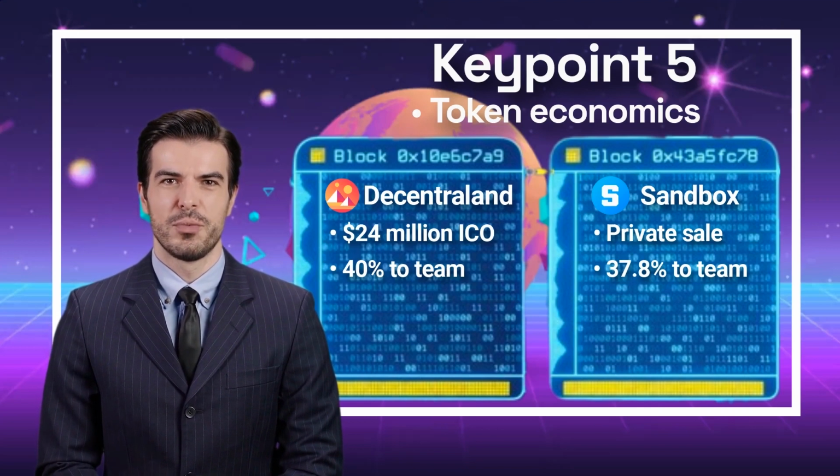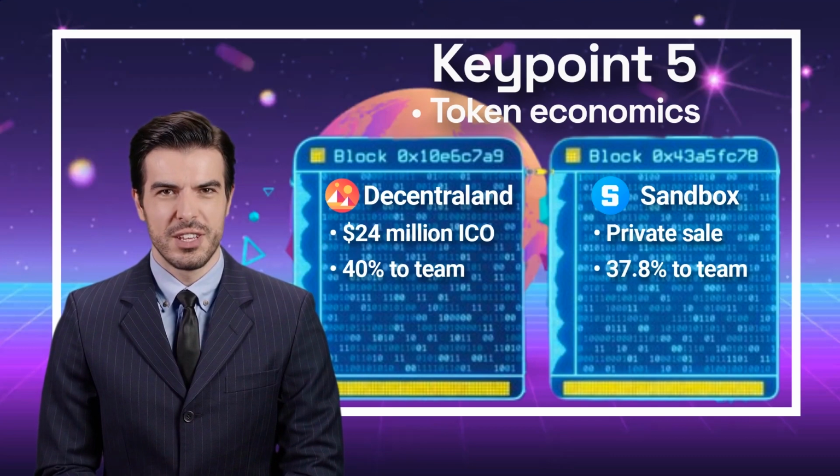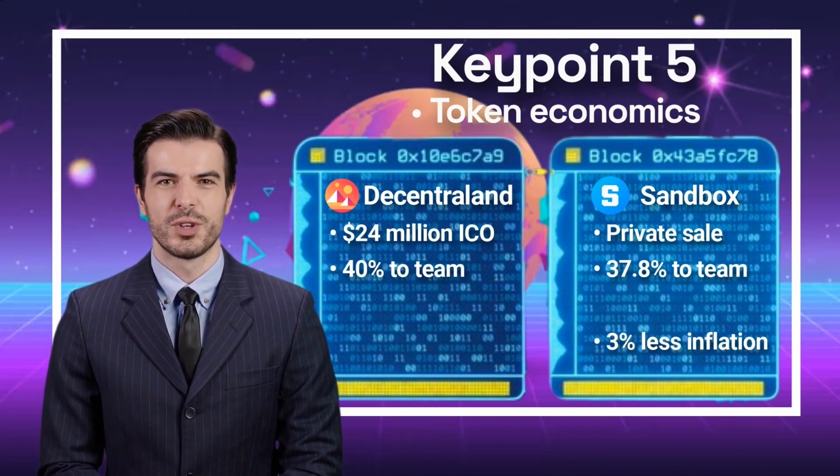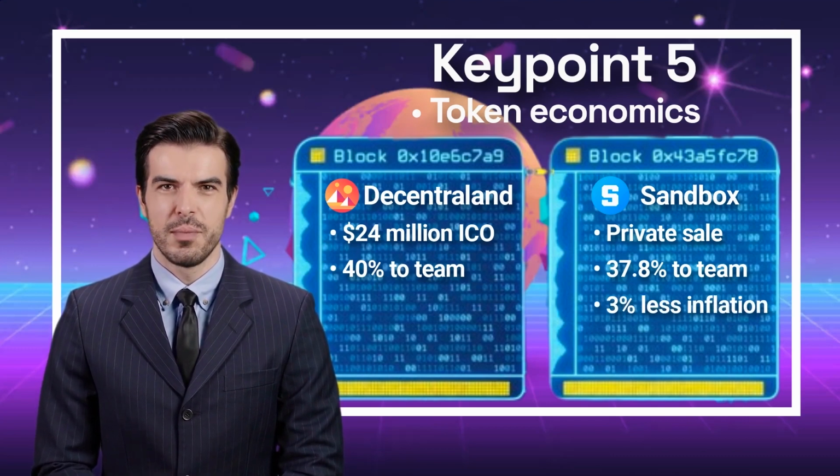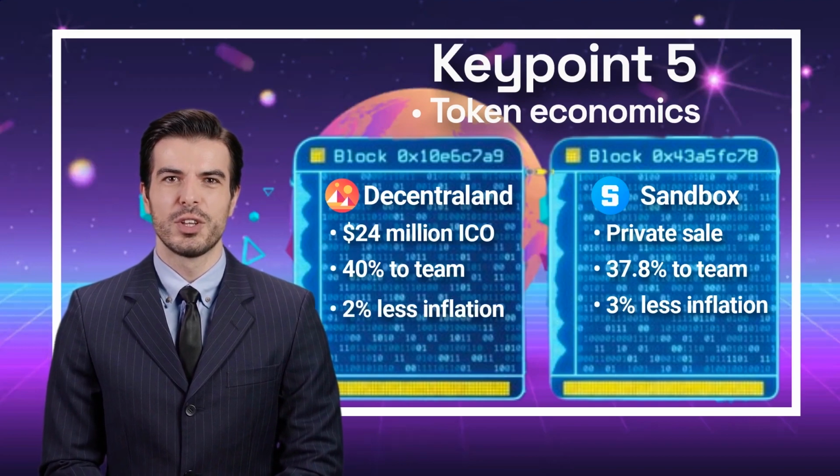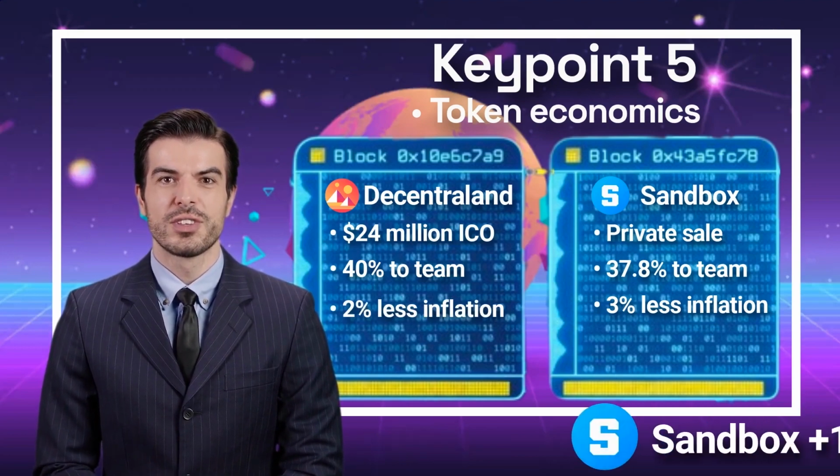The inflation rate for both tokens is designed to decrease over time. The inflation rate for SAND decreases by 3% each year, while the inflation rate for MANA decreases by 2% each year. This final key point goes to Sandbox.